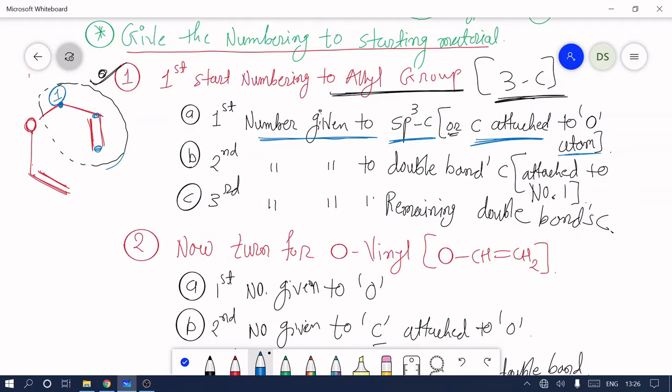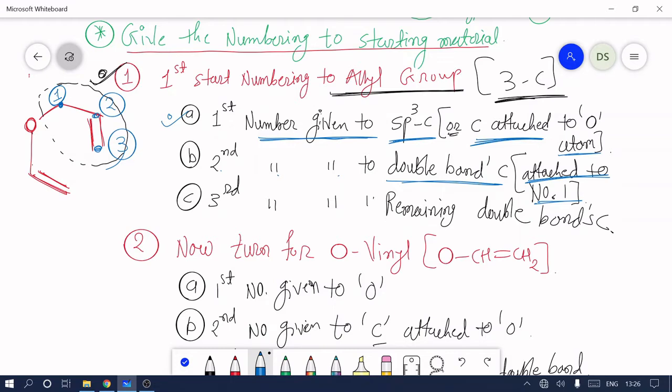Now come to the second number. The second number is given to a double bond carbon. Here 2 carbons come from the double bond. And which carbon gets the second number? The double bond carbon which is attached to number 1. So 1 is attached to 2 and then 3.